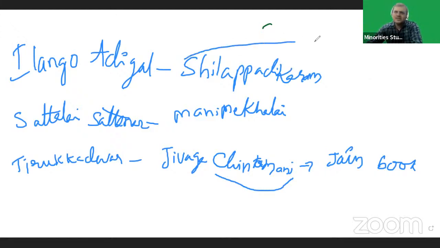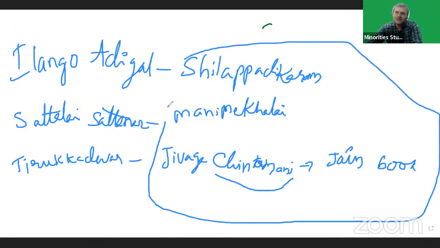These three epics were written during the third Sangam. These were previous year's questions, related to Silappadikaram, Manimekalai and Jivaga Chintamani. Remember this point.